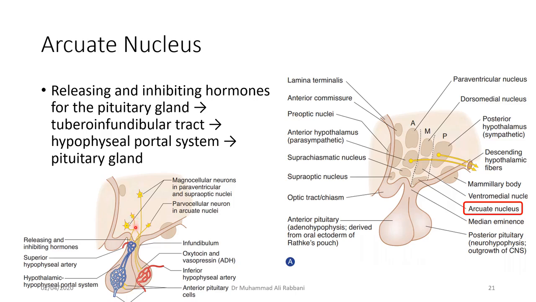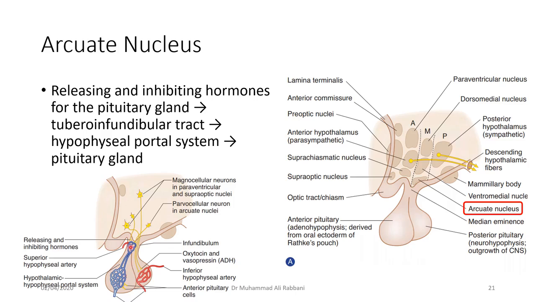These are carried through the tuberoinfundibular tract to the tuber cinereum, and here they are released into the network of capillaries. This network of capillaries, the superior hypophyseal, joins together to form a vein, which again forms a capillary network in the anterior pituitary.